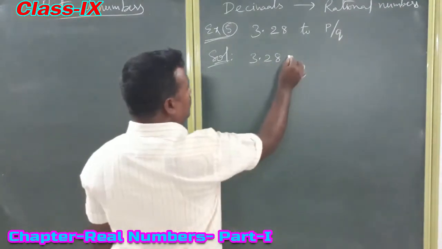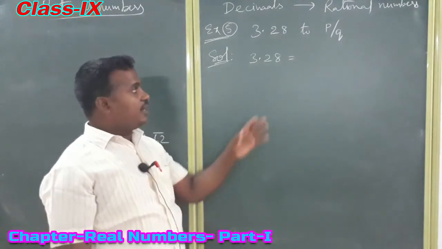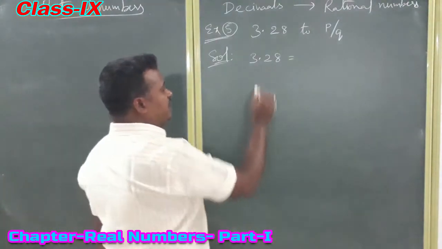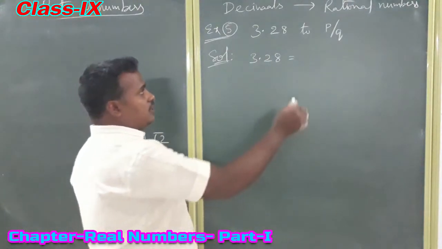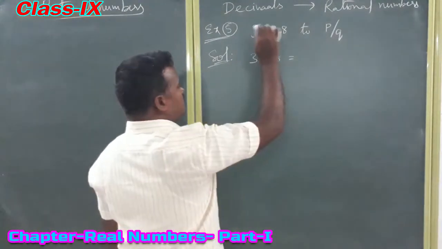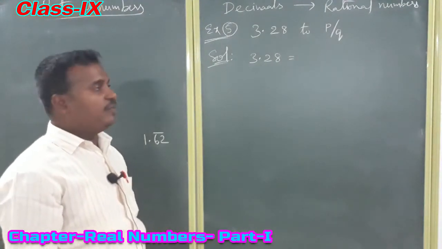Terminating means we have to do one way, and non-terminating means we have to do another way. This is the question: change the decimal number into a rational number, the form p by q.